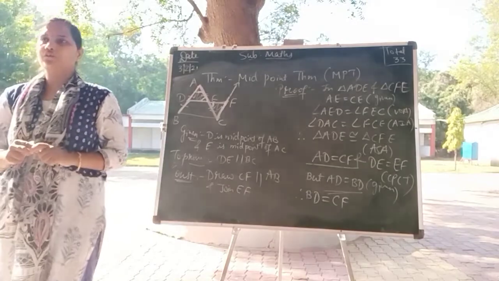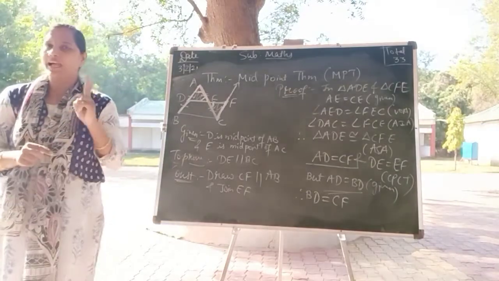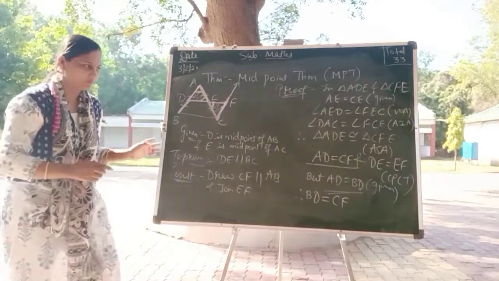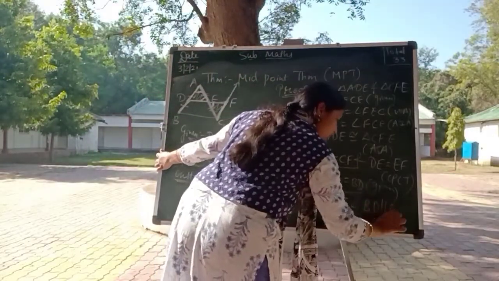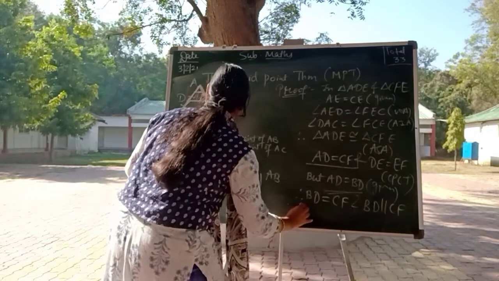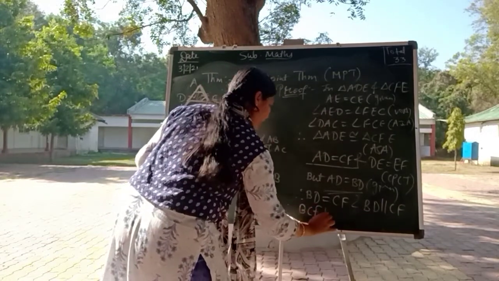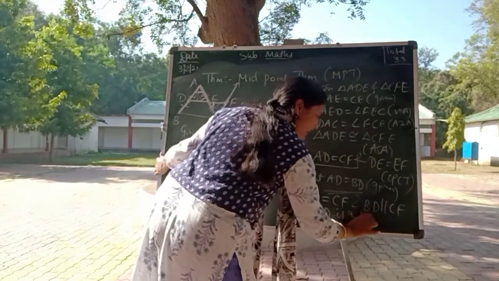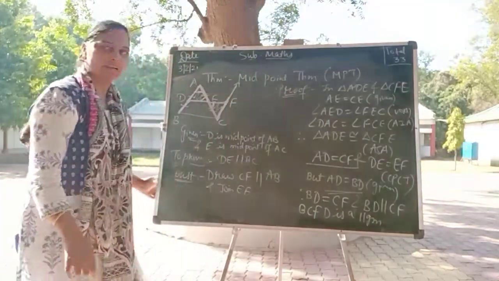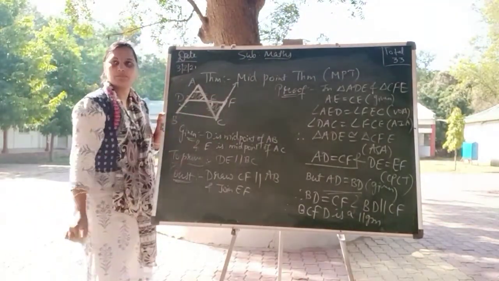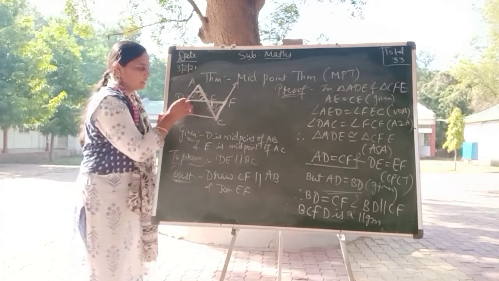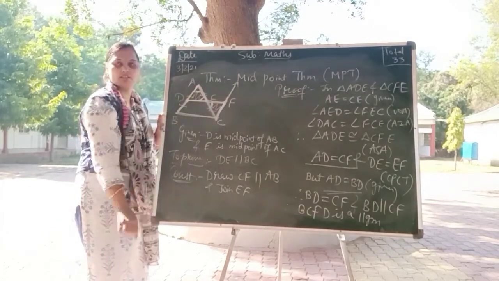One pair of opposite sides is equal and parallel, therefore BCFD is a parallelogram. Since it is a parallelogram, I can say DF is parallel to BC. Therefore, I can say DE is parallel to BC.